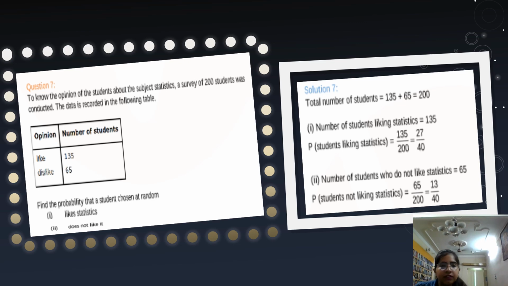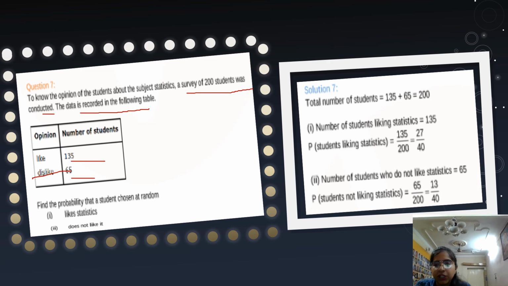Question number 7. To know the opinion of the students about the subject statistics, a survey of 200 students was conducted. The data is recorded in the following table. Liking 135 students, dislike 65 students. So you have to find the probability of liking statistics.